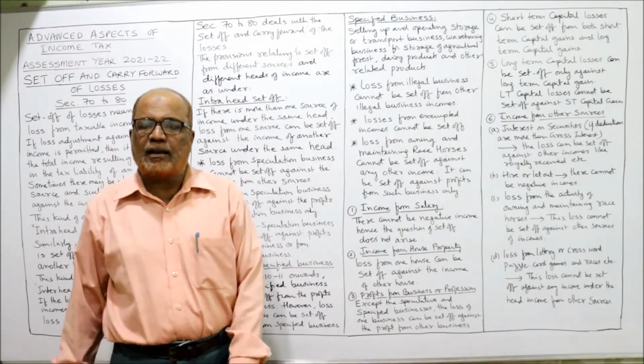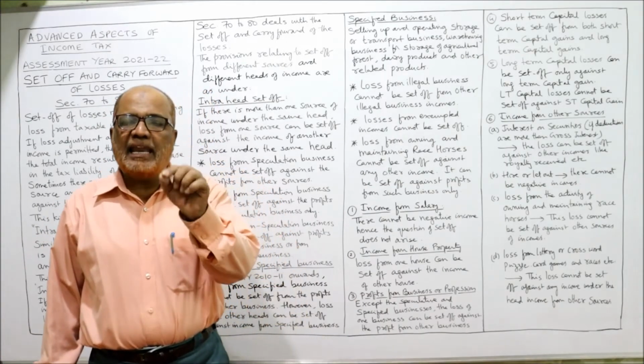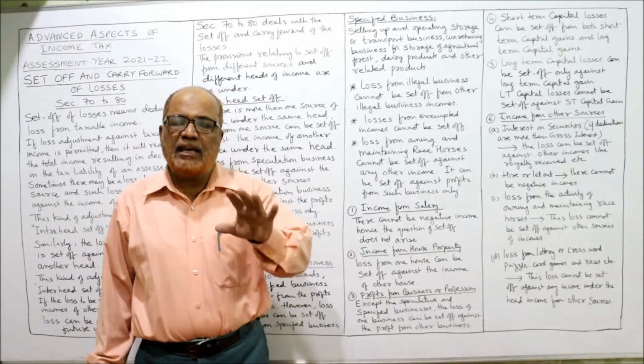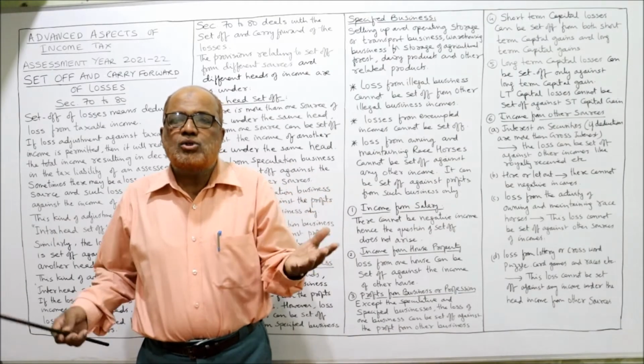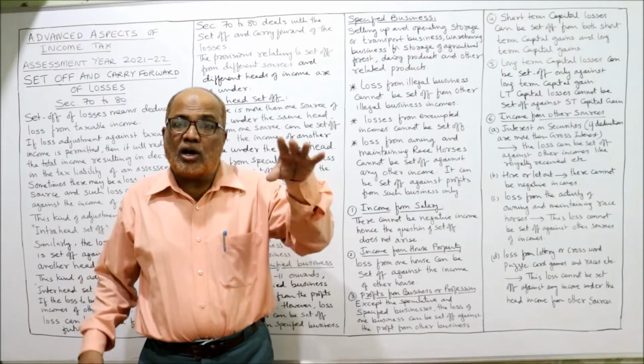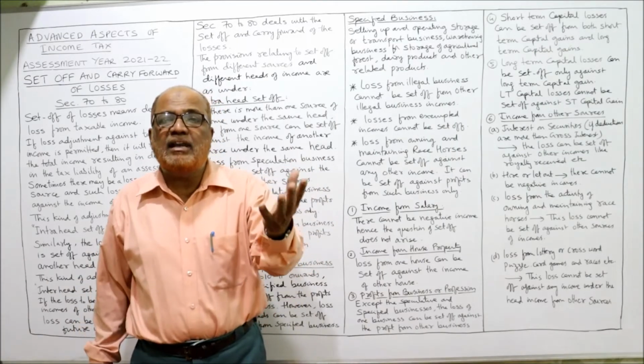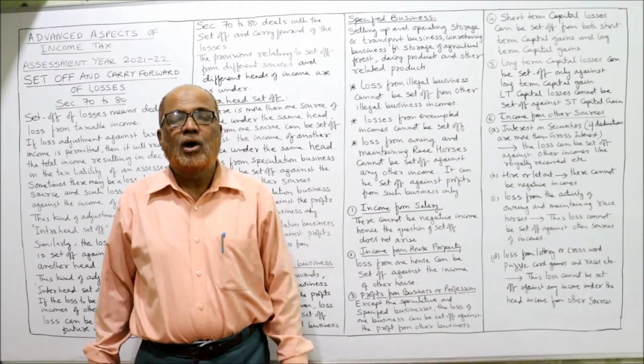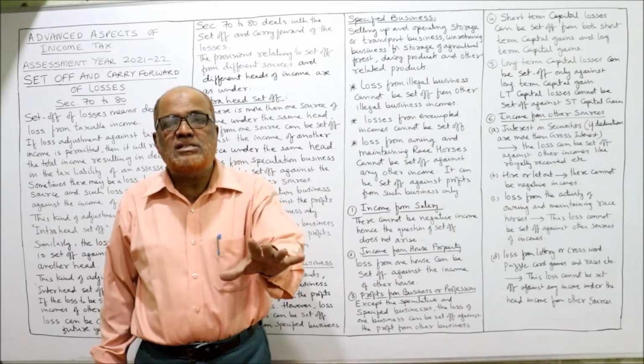Now, income from salary. There will never be negative income from salary. So the question of set off will not arise. The set off of loss in salary will never arise because the salary income will always be positive.